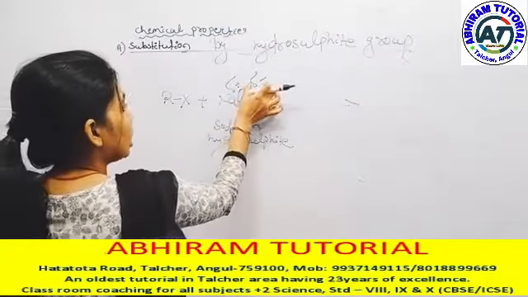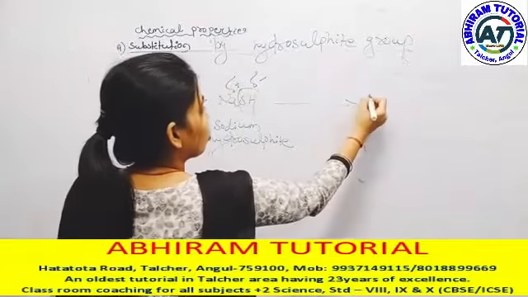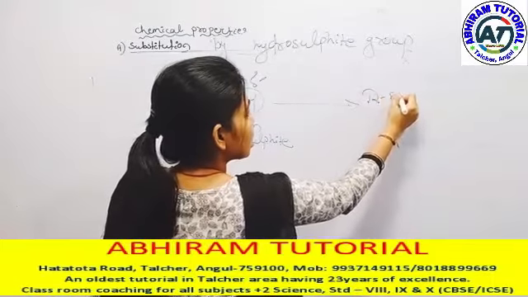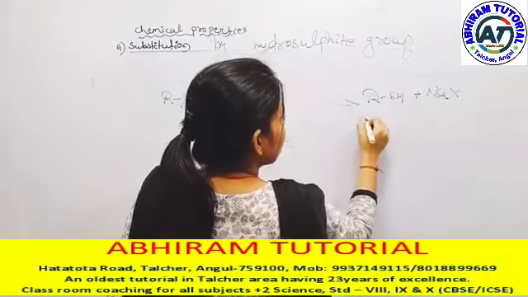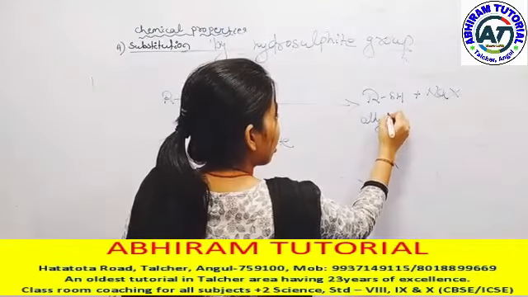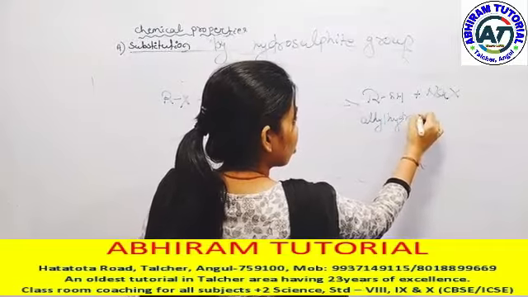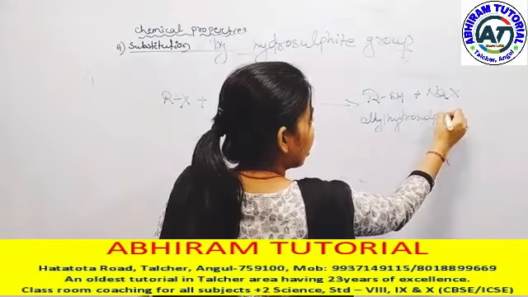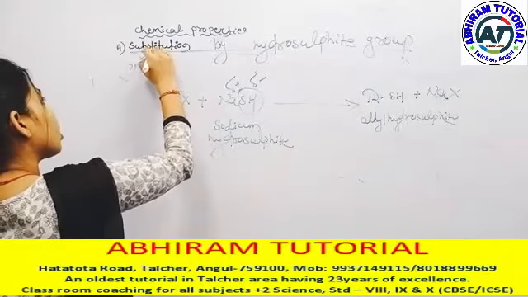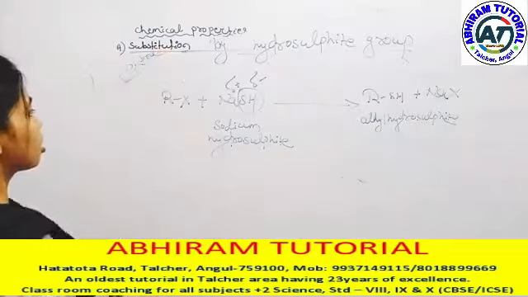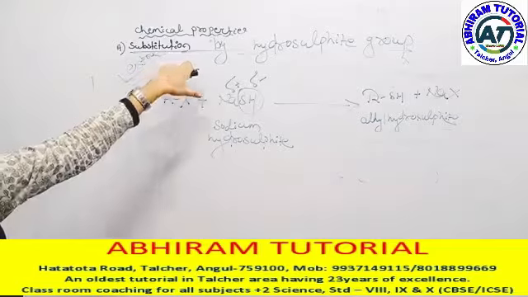So this negative part is attached to the alkyl group, giving RSH plus NaX. So that is alkyl hydrosulfide, that must arrive in entrance, that is not in your syllabus.